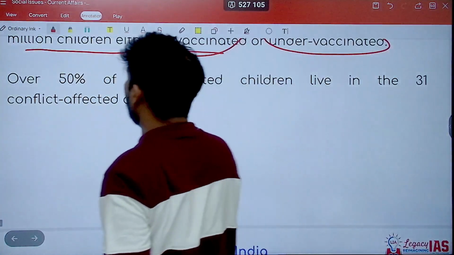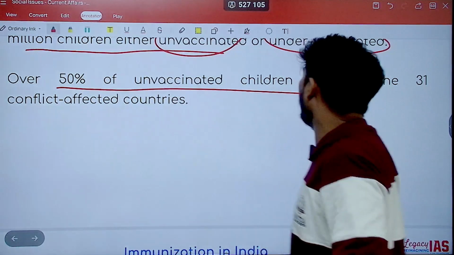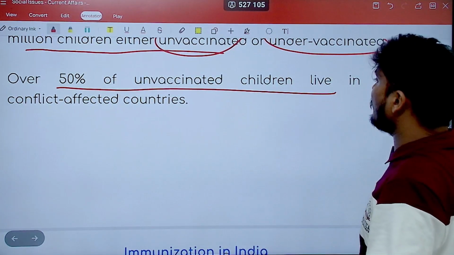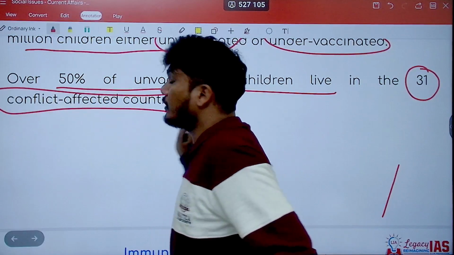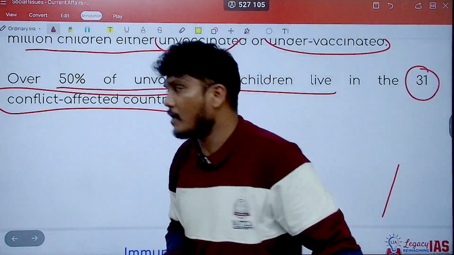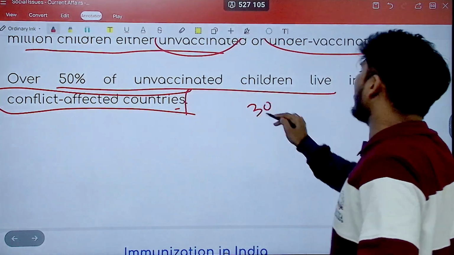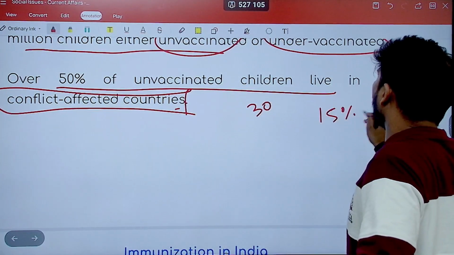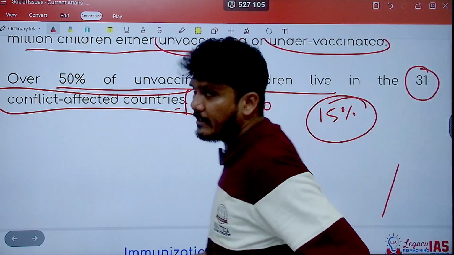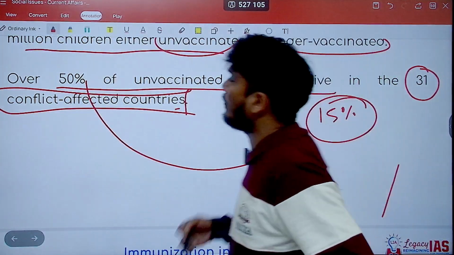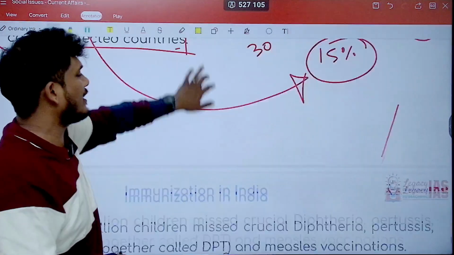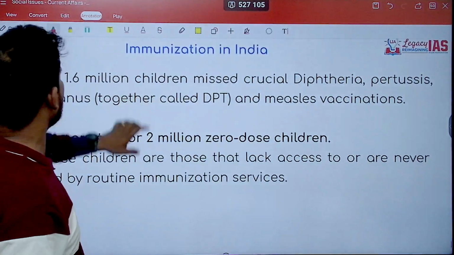One more important thing is that over 50% of unvaccinated children live in 31 conflict-affected countries. So this is a very staggering number. 30 countries is just 15% of the entire world's countries, yet constituting 50% of such unvaccinated children, which is a very staggering number.